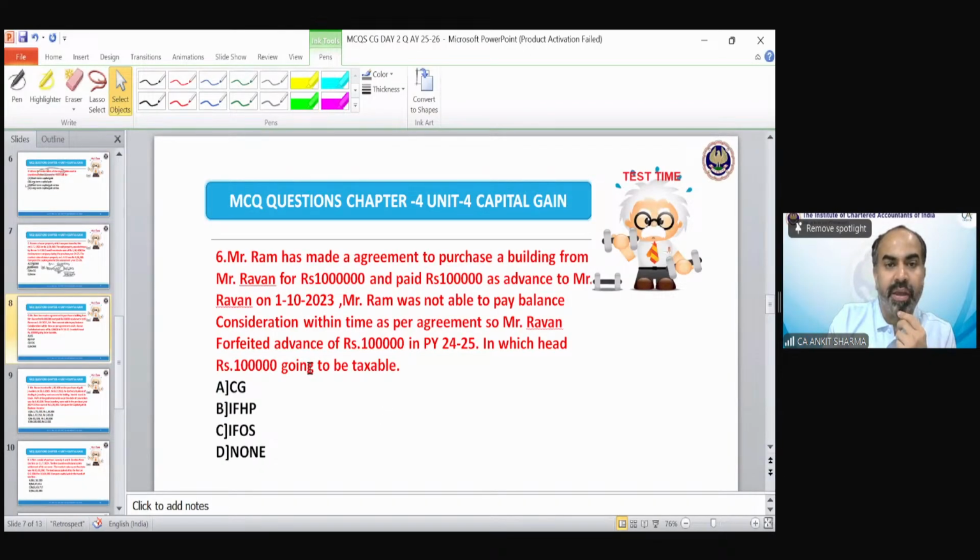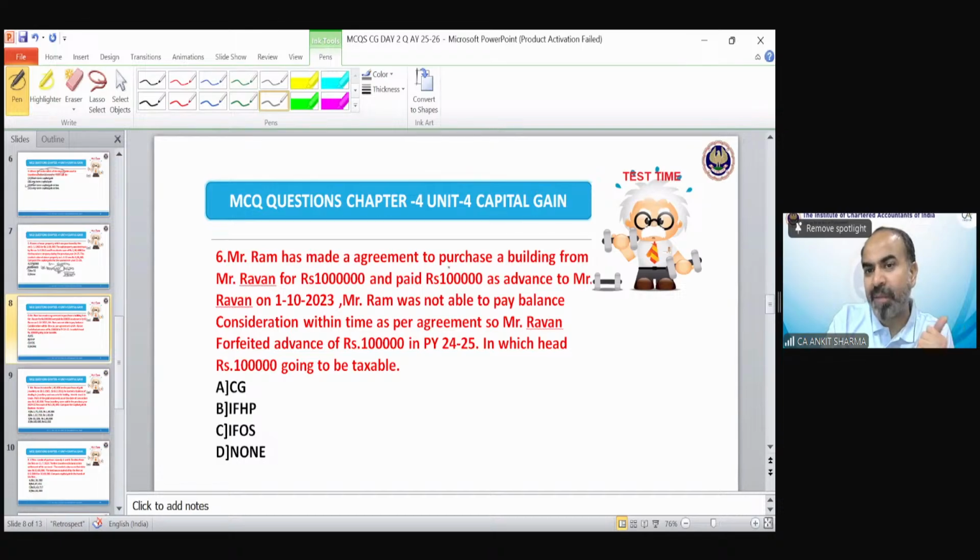Yes. Okay, next is 6. So what is the correct answer of question number 6, students? Arshada is saying C. Ishan is saying C. You can see it's an advance money forfeited case. So it's very simple to answer.